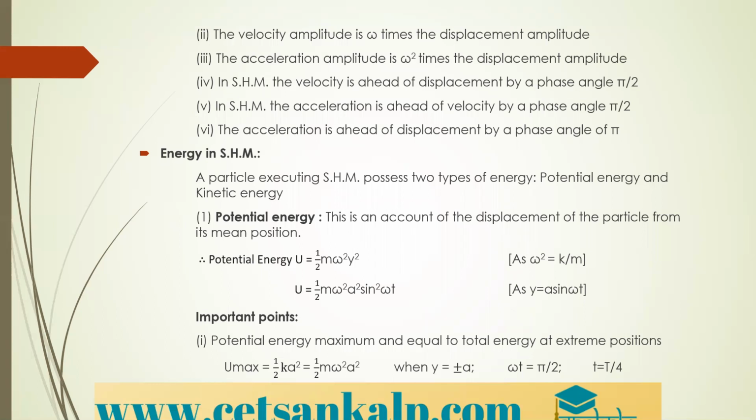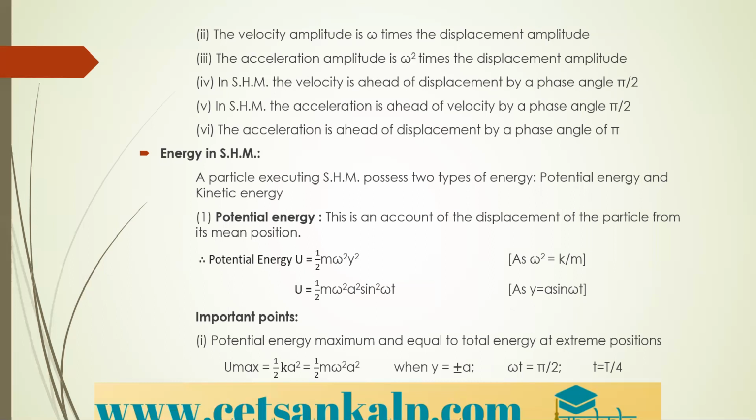Next, energy in SHM. A particle executing SHM possesses two types of energy: potential energy and kinetic energy. Potential energy is due to its displacement with respect to the mean position. Kinetic energy is due to its motion, maximum at the mean position. Potential energy is given by U is equal to half m omega square into y square, where m is the mass, omega is angular frequency, and y is the displacement.